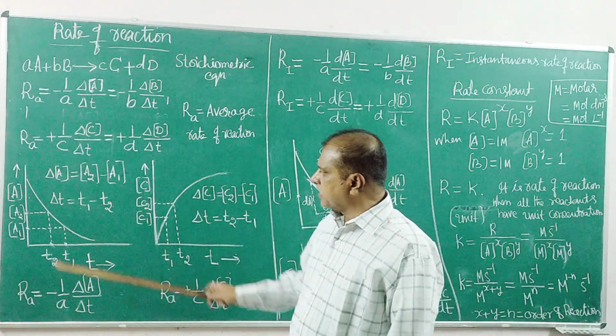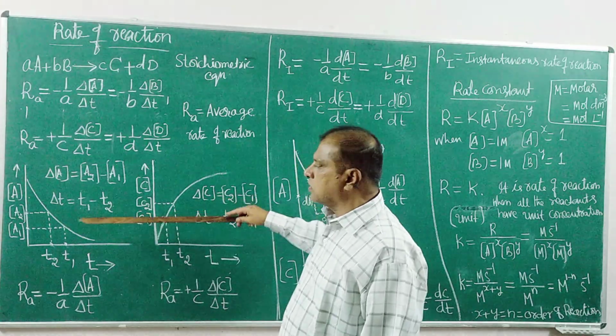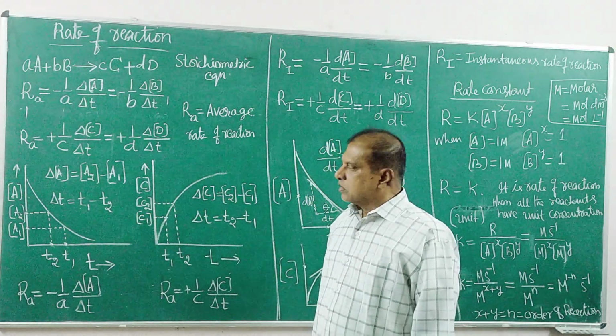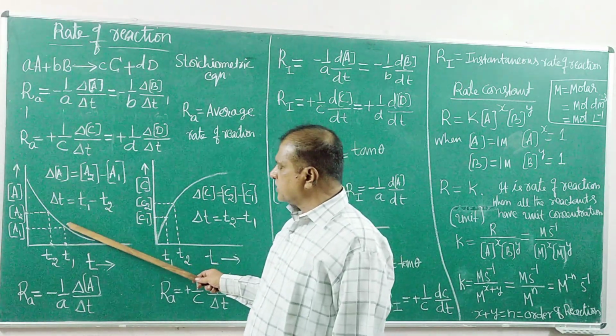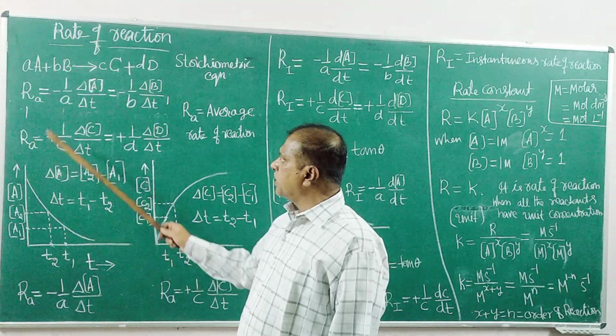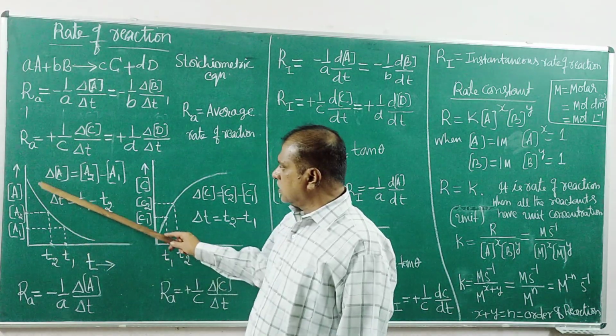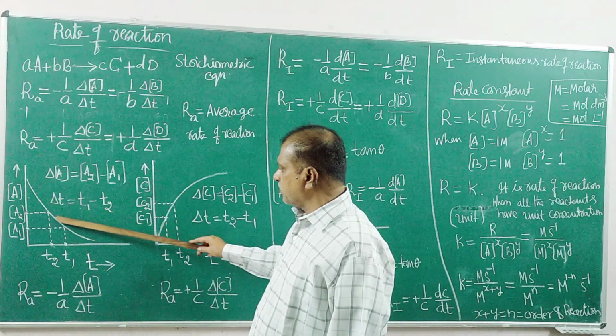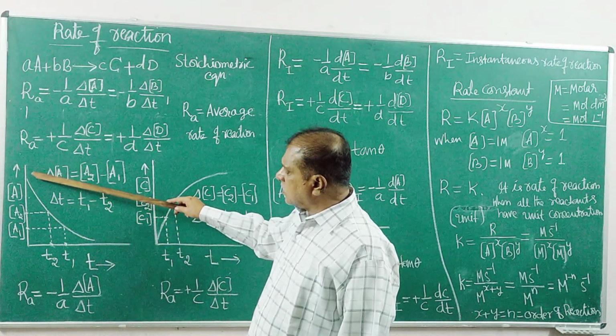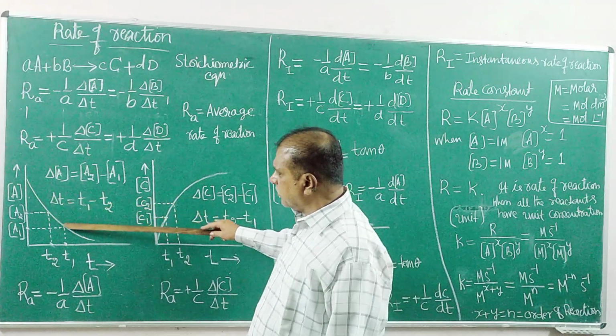We get a graph like this, a curve, not a straight line. This curve represents the variation of concentration of the reactant A with respect to time. See that it decreases with time. This is the way the concentration of reactant A decreases with time.